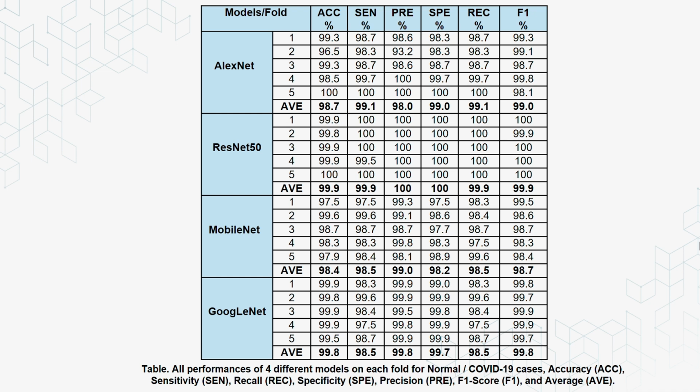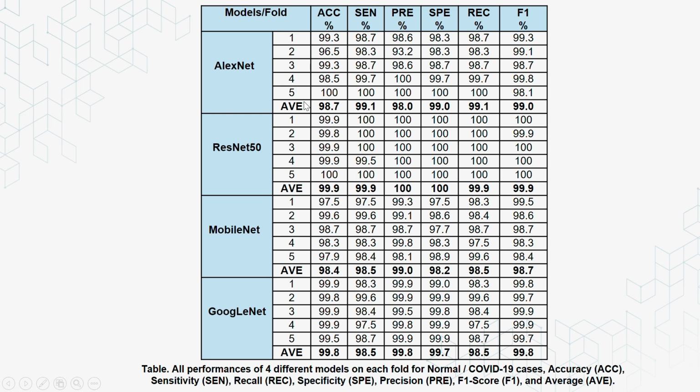As we can see in this table, which presents all performances of the four different models on each fold for normal and COVID-19 cases. In the first row, which shows the performance evaluation, we start with the accuracy, sensitivity, precision, specificity, recall, and F1 score. And here are the four models that we used in our study. And here is the number of the fold from 1 to 5. And here is the average of each model.